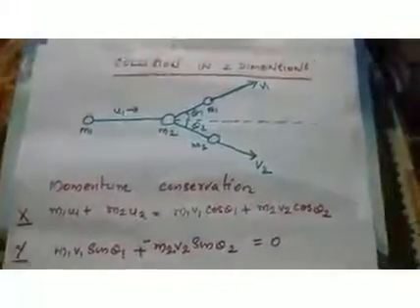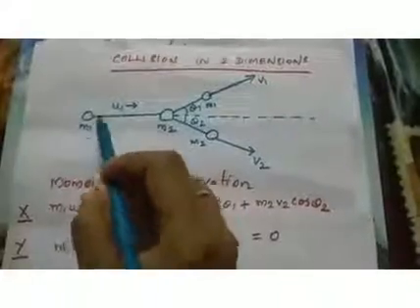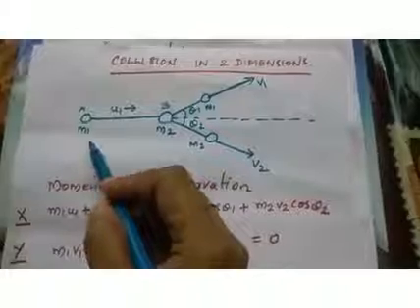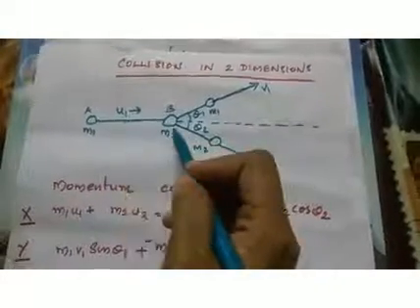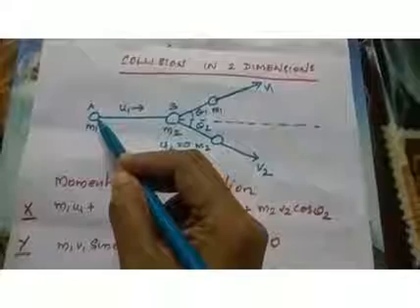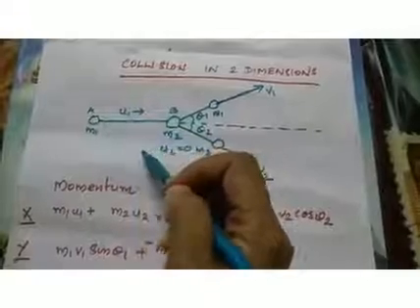Okay children, so here we consider two objects. Let this be A, let this be B. m1 is the mass of first object, m2 is the mass of second object. Second object is initially at rest, so we can write u2 equal to 0. First object A is moving with the velocity u1. So u1 is the initial velocity of A along this direction.